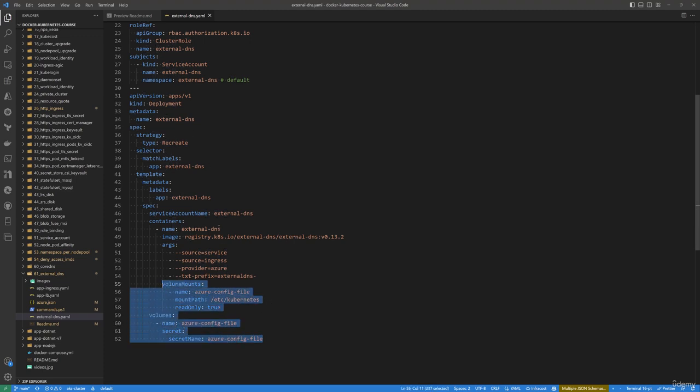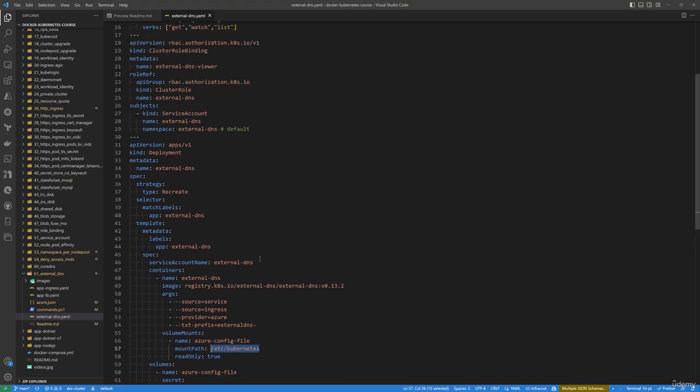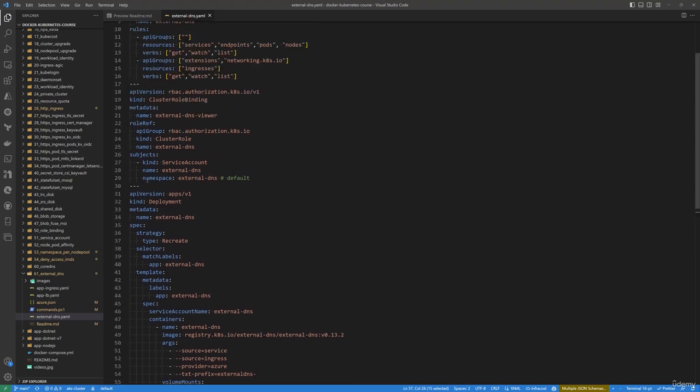Okay, so external DNS expects to find that JSON file under this path, /etc/kubernetes. Another important thing here is the namespace used for the cluster role binding. By default you will find it's default, but that should actually be changed to reflect the namespace where you install the external DNS.